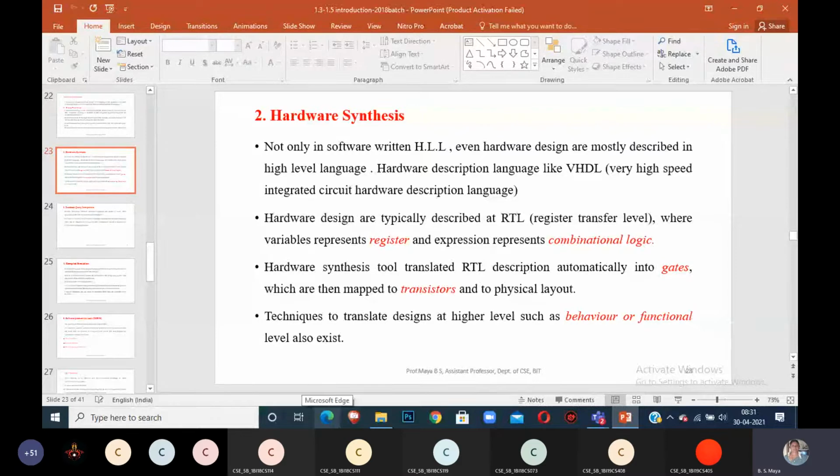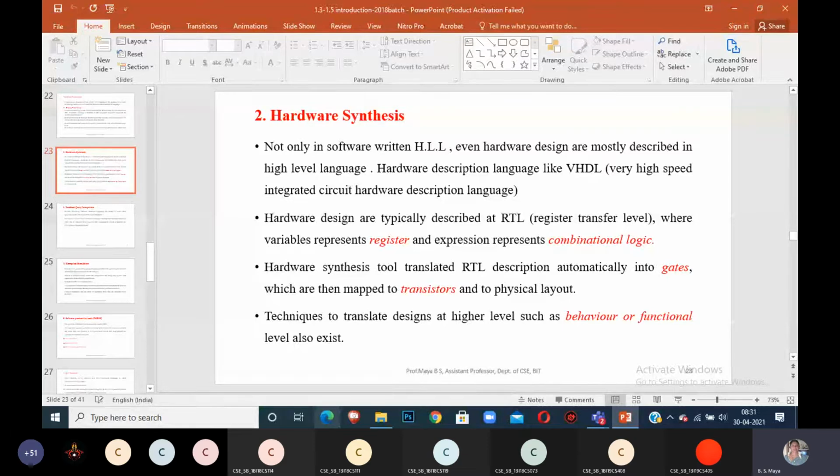Registers are used to represent the combinational logic circuit, and transistors are used to store the gate information. After writing the program, you go for compilation of the program. There are two types of compilation: synthesis analysis and behavioral analysis. This is how we do the compilation process.